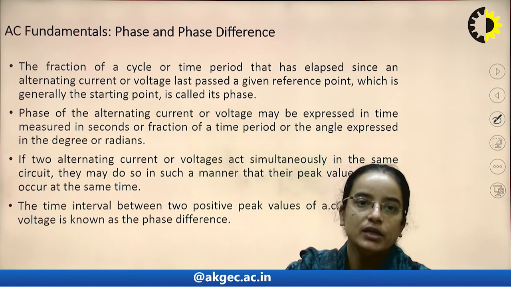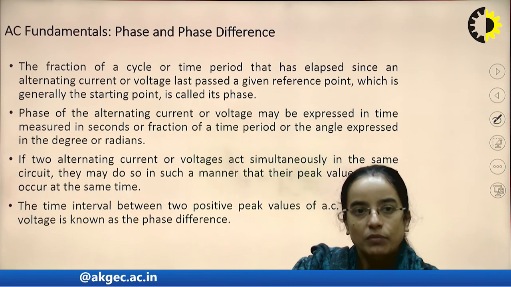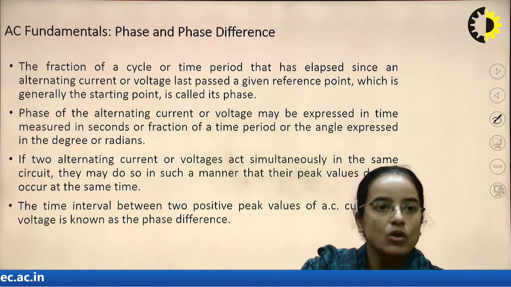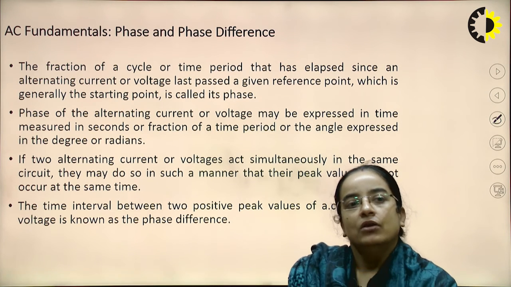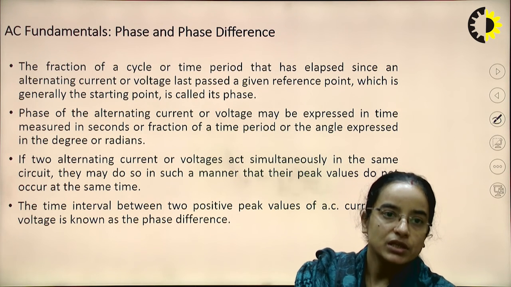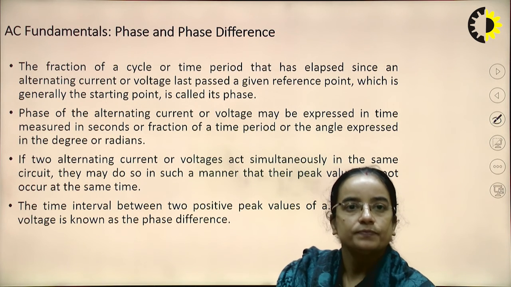When two alternating currents or voltages act simultaneously in a circuit, they may do so in such a manner that their peak values do not occur at the same time. So the interval between two positive peak values of AC current or voltage is known as the phase difference.